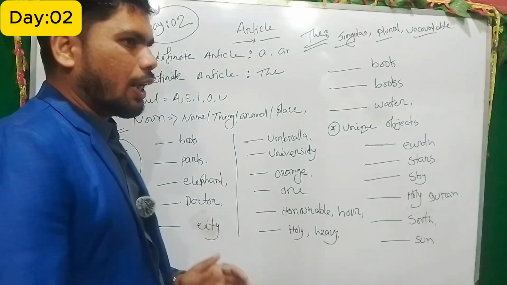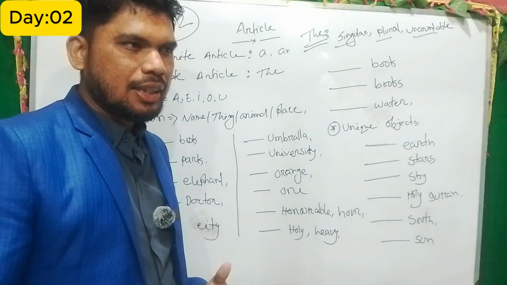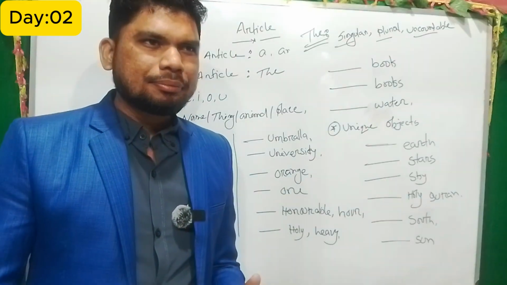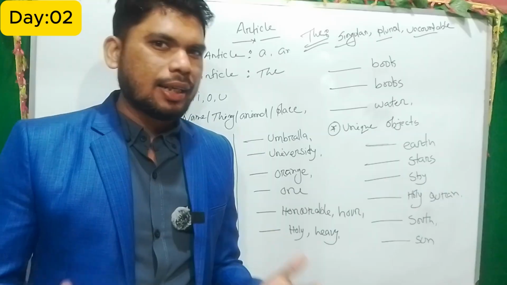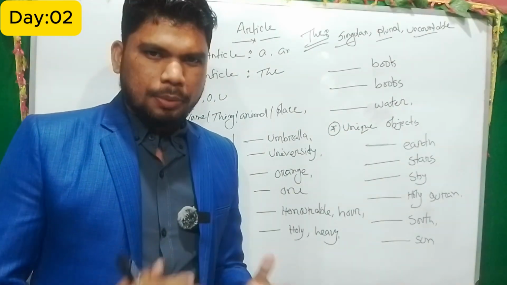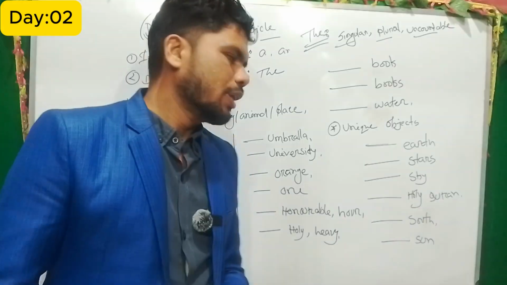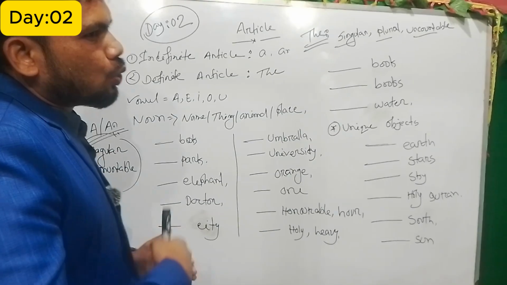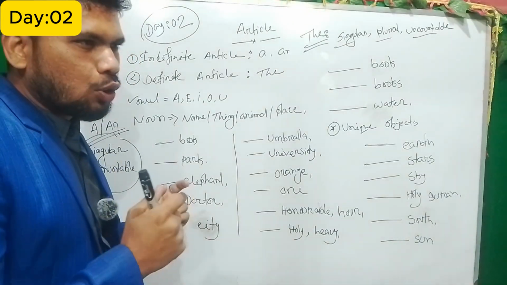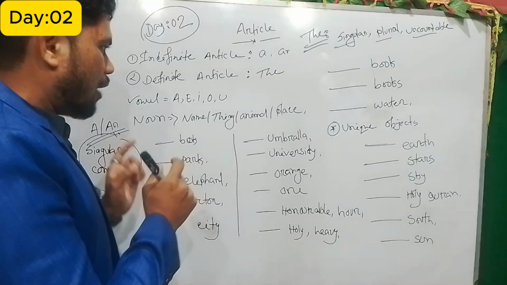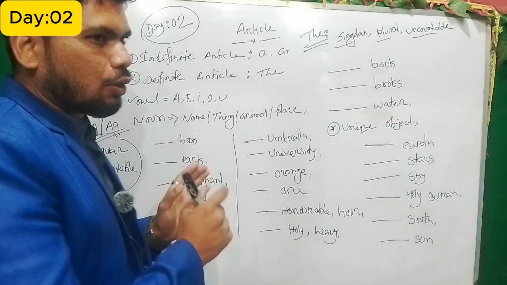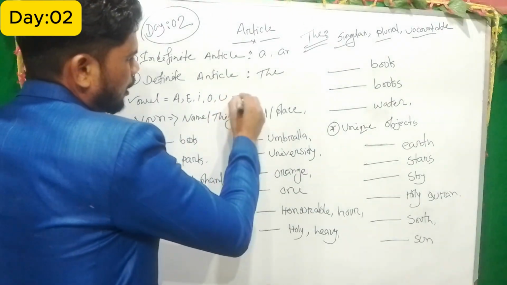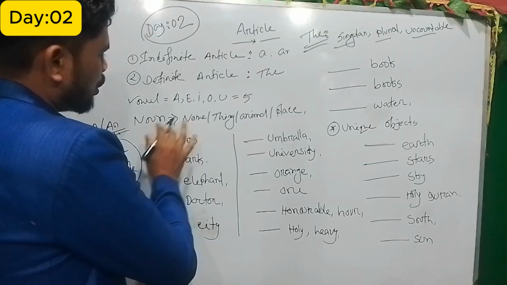Just look at the board and look at me and try to follow my speaking. If I make a mistake, and you know better than me, you can give me some guidance in the comment box. It will be helpful. Okay, so now move to the topic. When we want to solve any article, we have to know the letters, that is the alphabet, the vowels and consonants. So we have 5 vowels and 21 consonants.